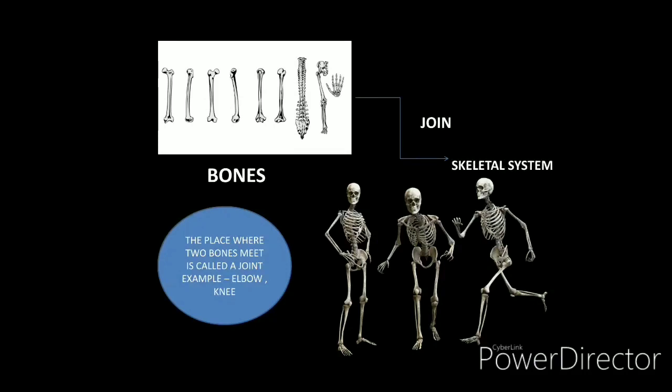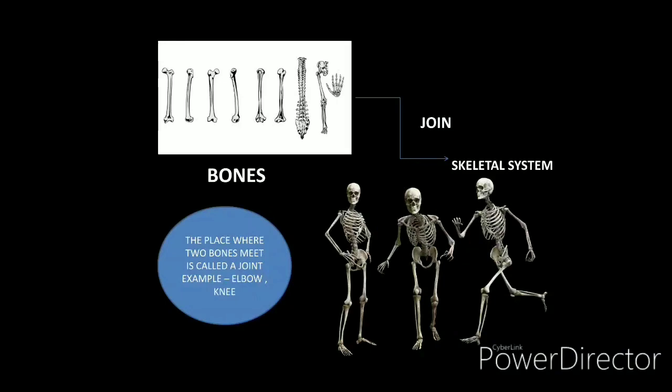And here, when different types of bones join together, it forms a skeletal system. So if I ask you what is a skeletal system, you will answer, ma'am, it is a system which is made up of bones.